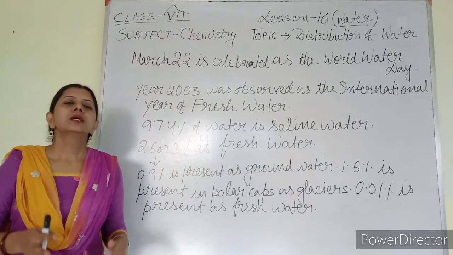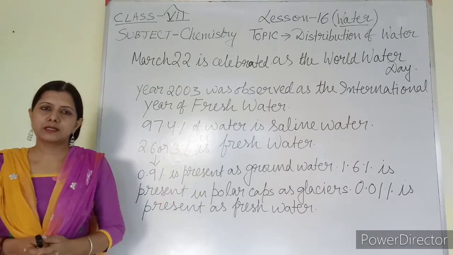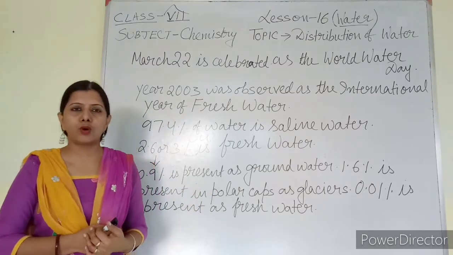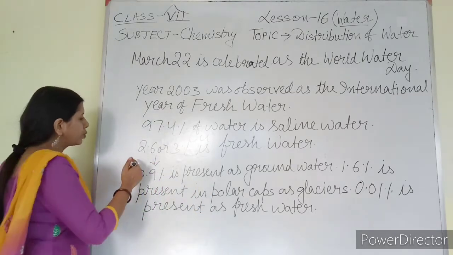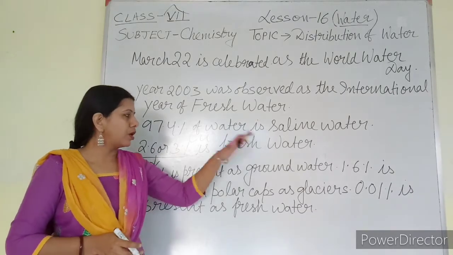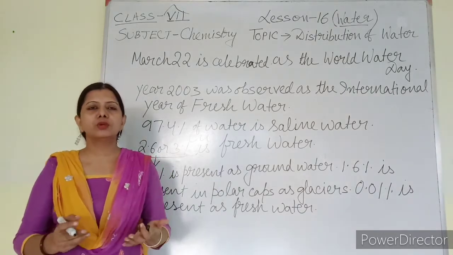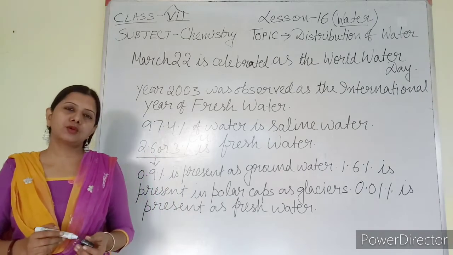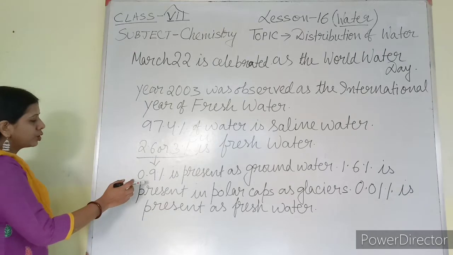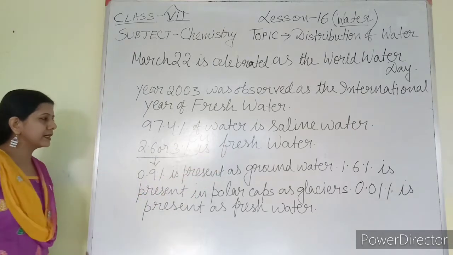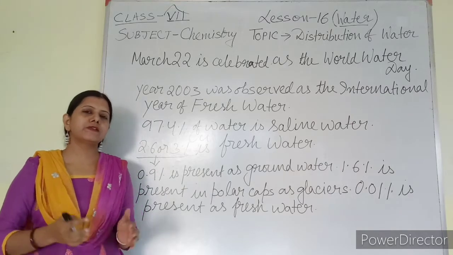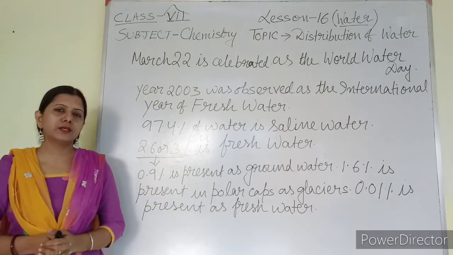Fresh water means dissolved salt is not present, and fresh water is again available in different forms. Don't think that 2.6% or 3% is fresh water, that means all of this is available for us to use. It is not like that also. Out of these 2.6%, 0.9% is present as groundwater. In your science book, you will find a pie graph has been drawn.